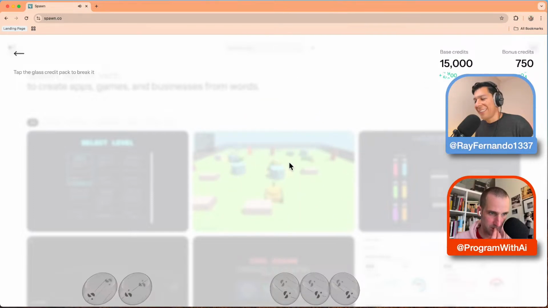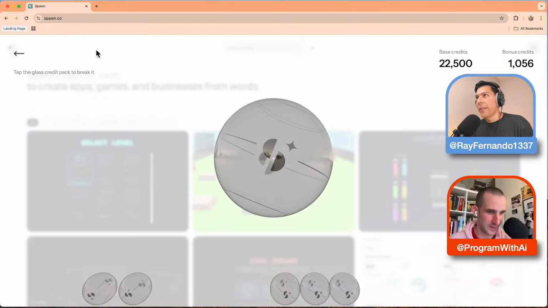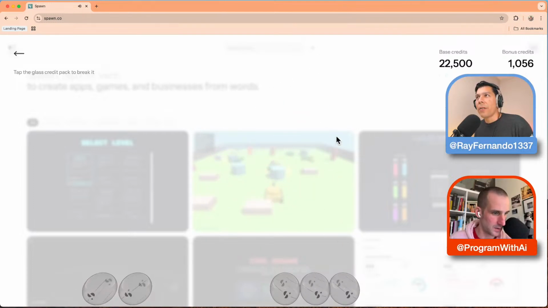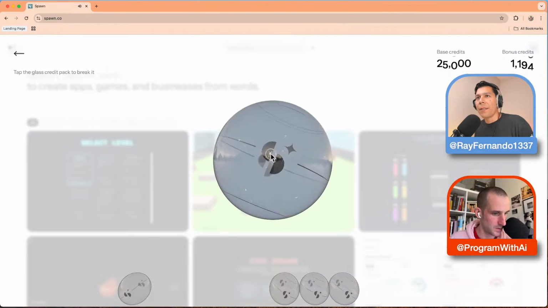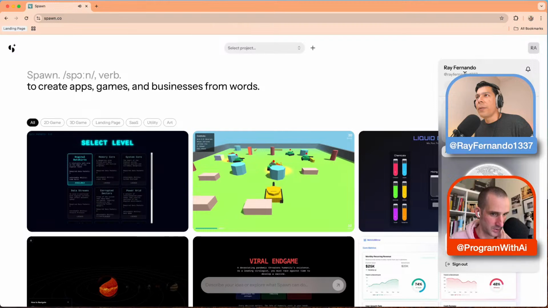Are you doing this? What is that? So if you go back into the top right where your name is and you hit go to credit pack or something, you can just get more credits. Yeah. I can't. Okay. You probably have, if you go to account or something. Yeah, it says open credit packs.